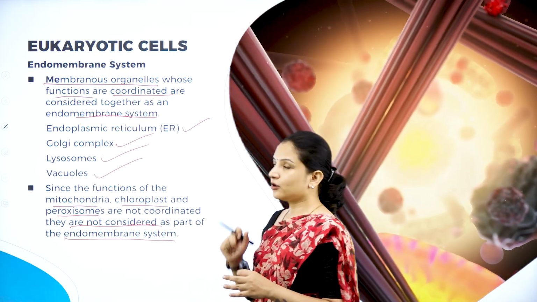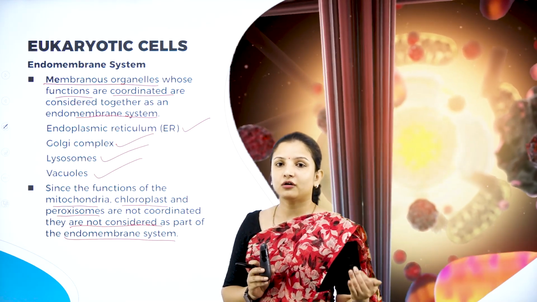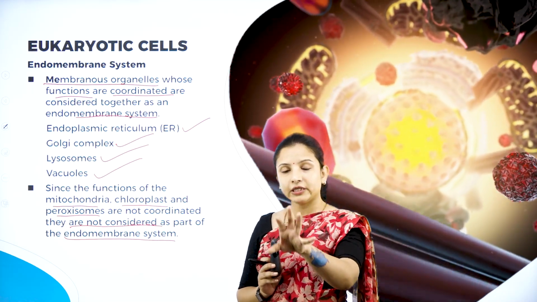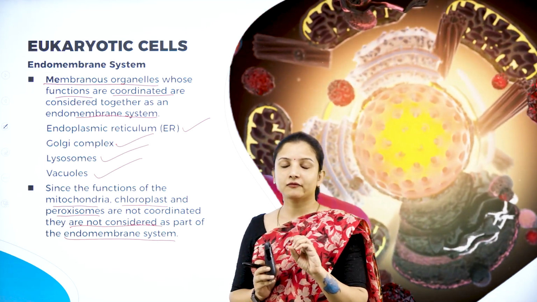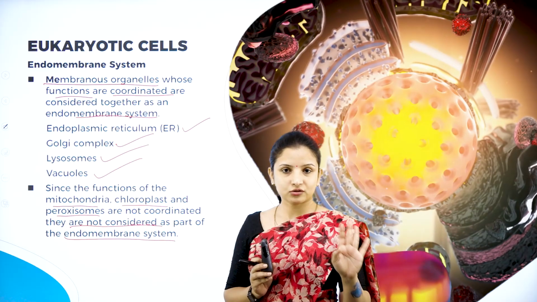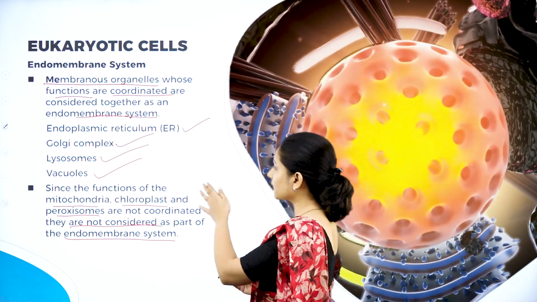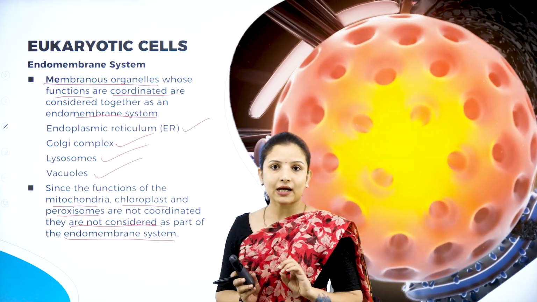Say for example, chloroplast. Chloroplasts do not function along with any of the other organelles. Why? Because only in the chloroplast will the chlorophyll pigment be there, and its only function is to photosynthesize, to help in photosynthesis. They do not play any role in the activity of the other cells.